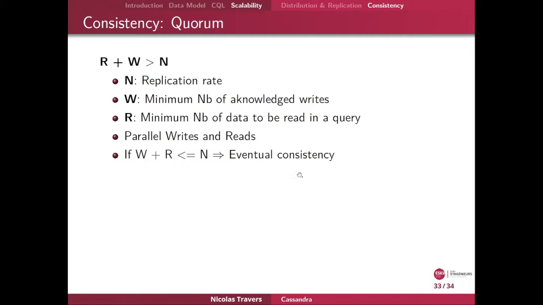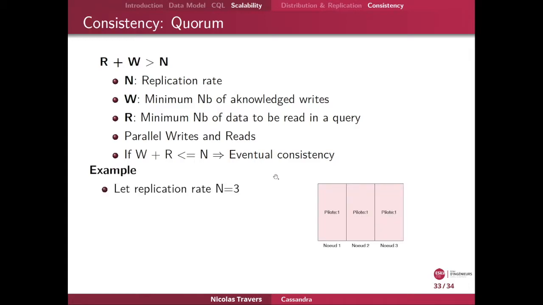Otherwise, we know that we can have some kind of eventual consistency. We cannot ensure that the information you get is the correct one. Let's take a replication factor of 3. We have 3 different nodes with the value pilot here with value 1. And we have an update. We say that the pilot now is 18.